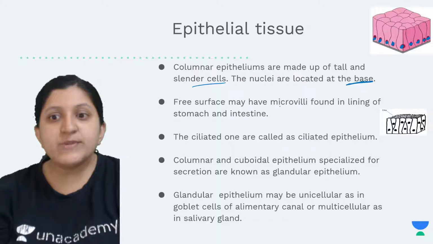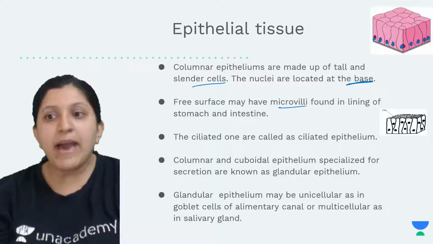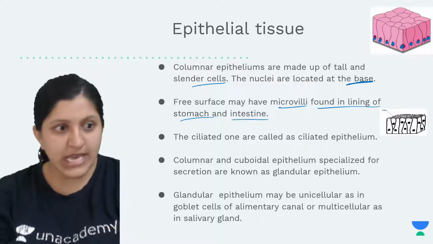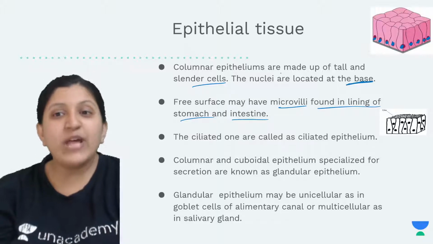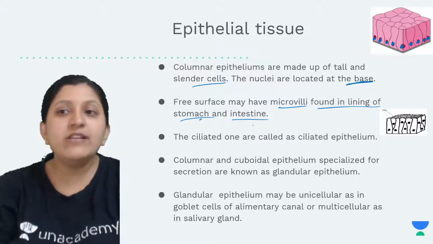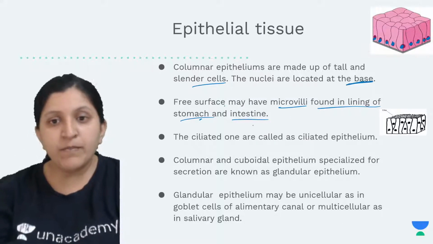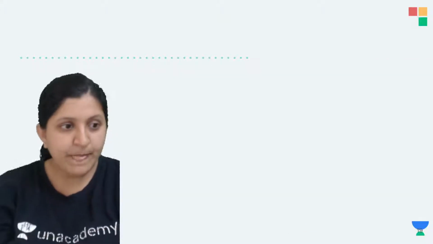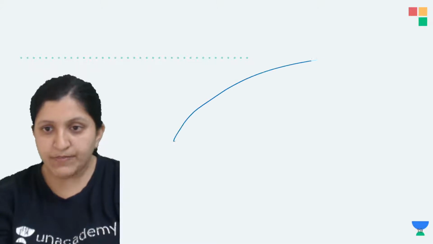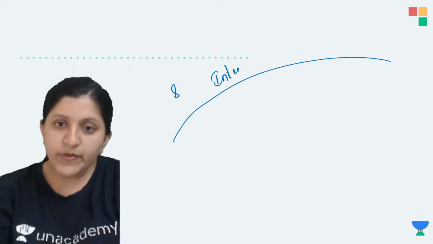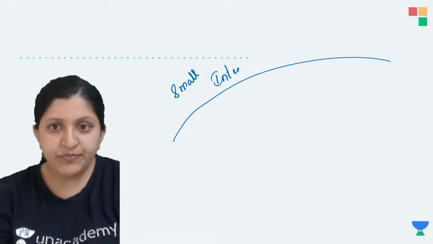Now the free surface may have microvilli. There might be a free surface which can have microvilli, found in the lining of the stomach as well as the intestine. So you can find this particular columnar epithelium lining the stomach and lining the intestine. That is mainly the microvilli. I'll just show you this. Let's say this is the intestine now. This part is basically the intestine. We will just write small intestine.